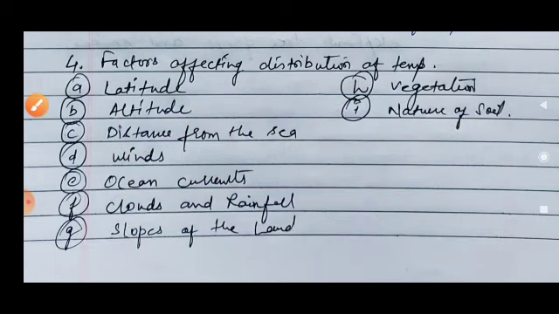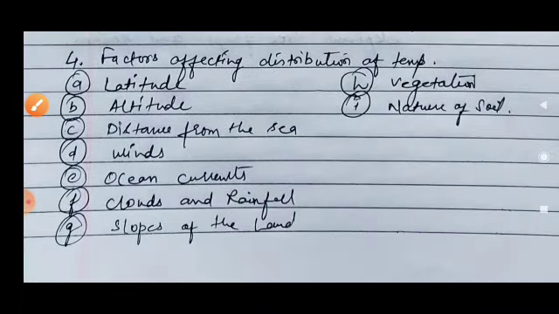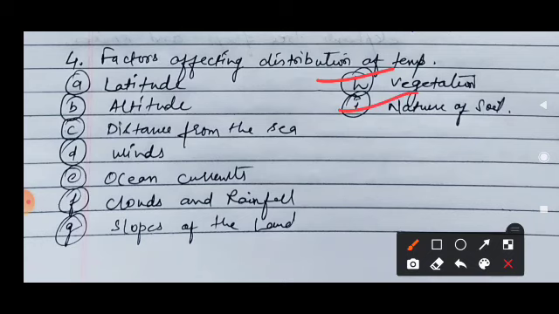This also balances the vegetation in nature. Now we are talking about latitudes, altitudes, distance from the sea, winds, ocean currents, clouds and slope of the land, and how they affect the distribution of temperature.